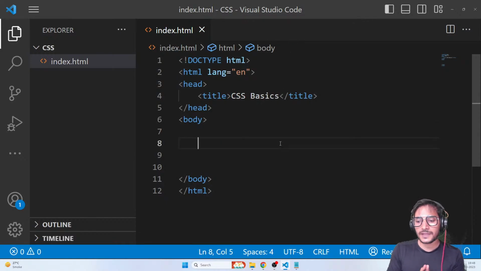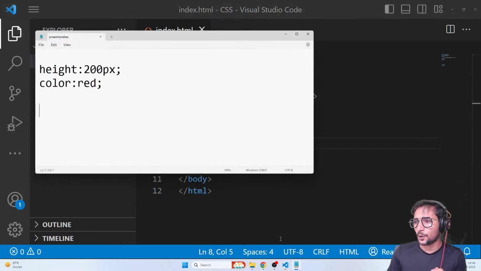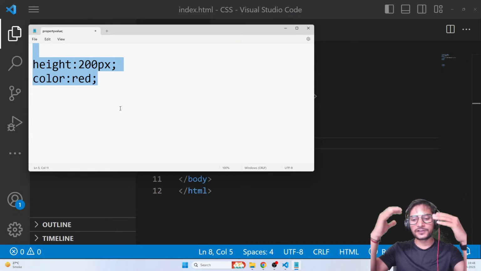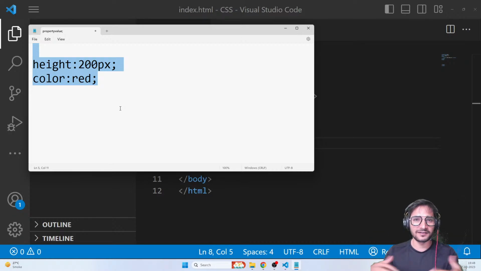As I said, CSS is written in property: value format. Now we need to learn how to apply it. There are three ways by which you can apply CSS on HTML elements. Let's say you create an HTML page and you create a lot of HTML elements like paragraph, header, image, audio, video. Now you want to apply CSS onto HTML. There are three ways of doing it, and it's very famous.